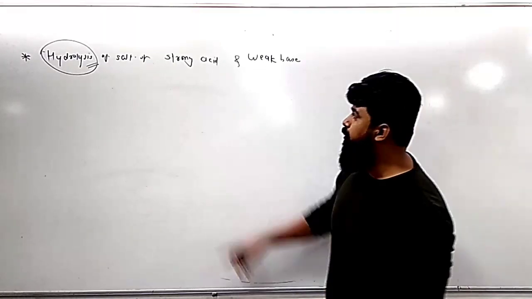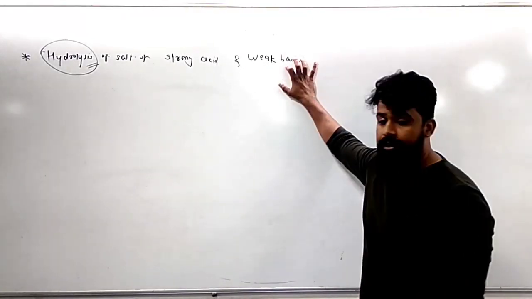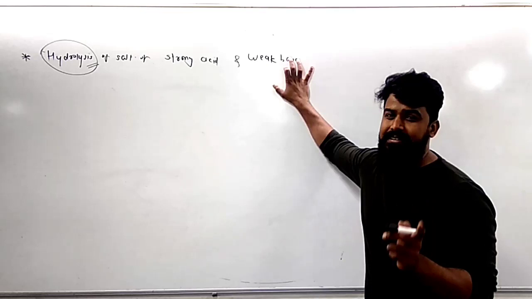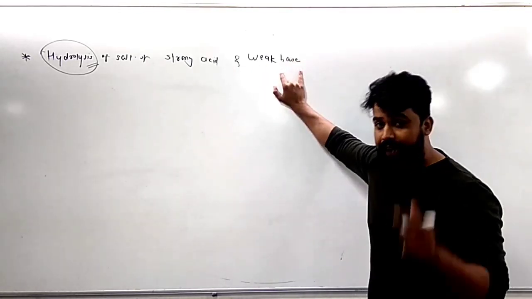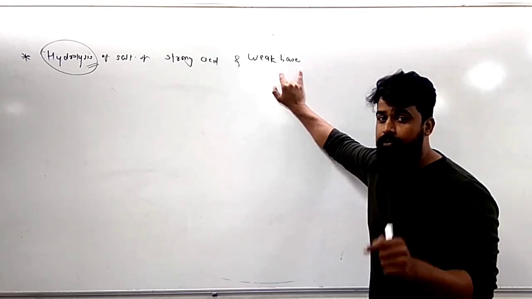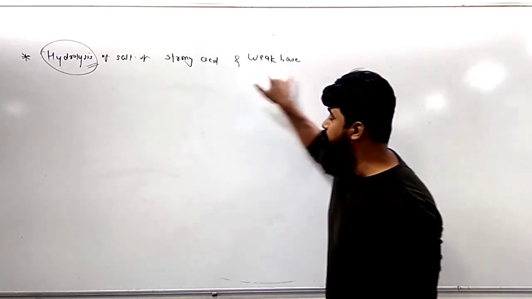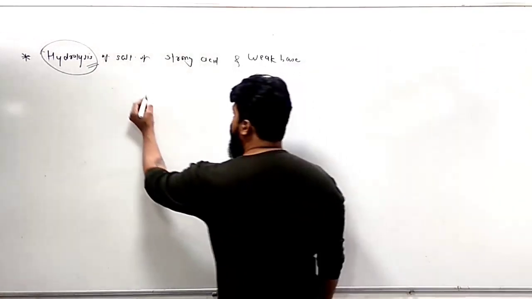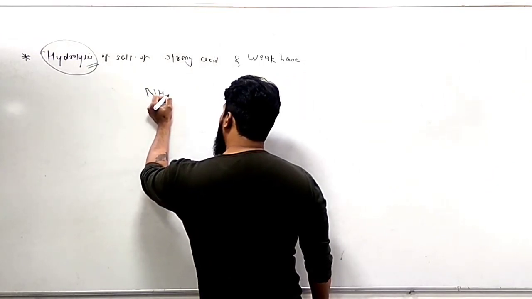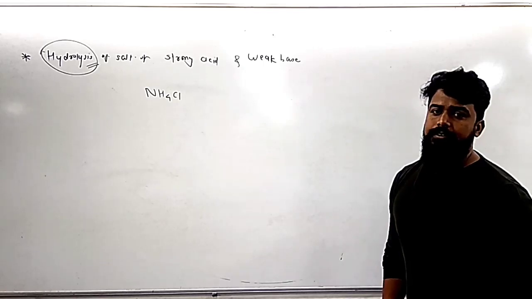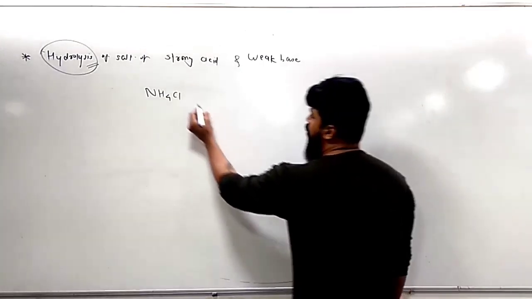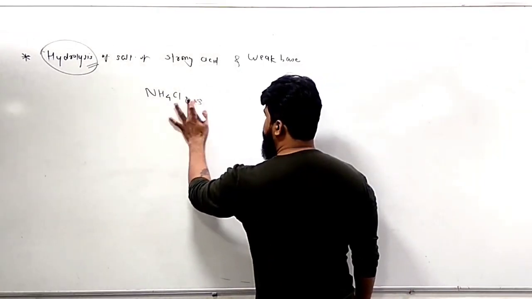Let's talk about the hydrolysis of the second type of salt: the hydrolysis of salt of strong acid and weak base. The first time we discussed the hydrolysis of salt of strong acid and strong base. But right now we are talking about the second type of salt, strong acid and weak base. As everybody knows, ammonium chloride is a salt of strong acid and weak base. If ammonium chloride is dissolved in water,